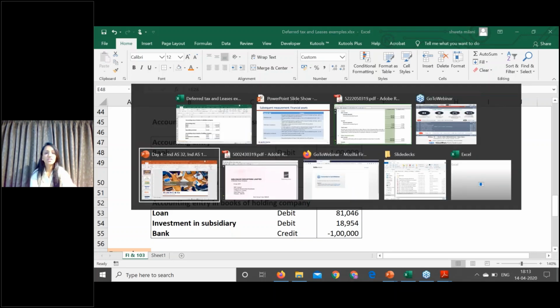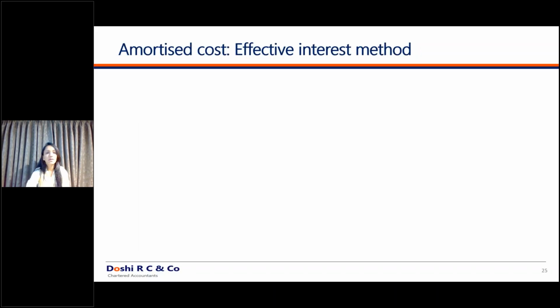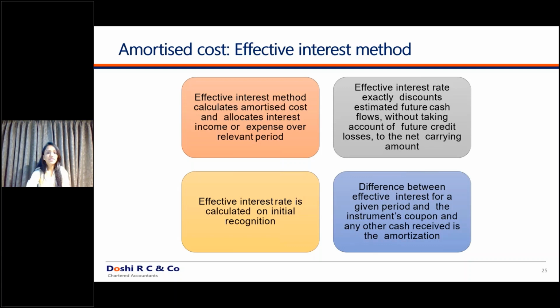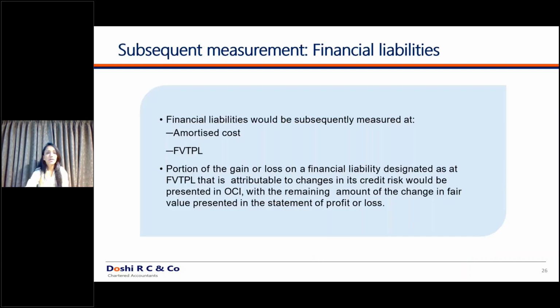So moving ahead to the next part of the standard. Amortized cost we have discussed, that is the effective interest rate method of accounting, and the financial liabilities division also we have discussed. It is amortized cost and FVTPL. Only these two accounting treatments are available for financial liabilities. So we have discussed everything.